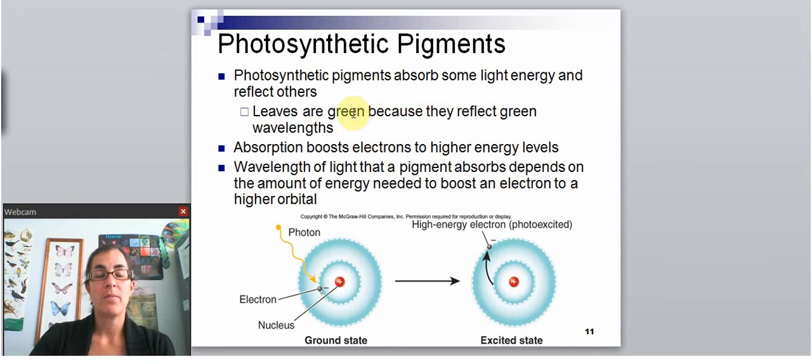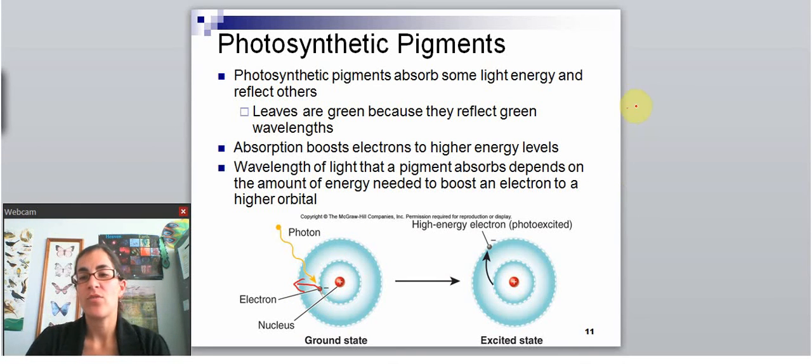So why do pigments absorb all the other colors but not the green color? It has to do with what happens when light energy hits a pigment. So here's a little demo atom, right? So remember our basic atom with the nucleus and electrons in orbitals. So this is our simple model of an atom. When light energy shines onto a pigment, the chemistry of the pigment is in such a way that that light energy will be absorbed, and when it's absorbed, the electron gets boosted.